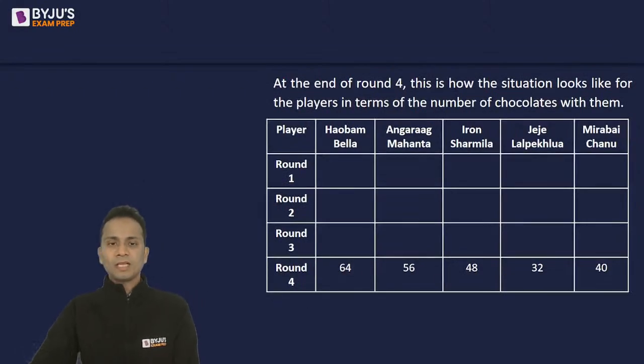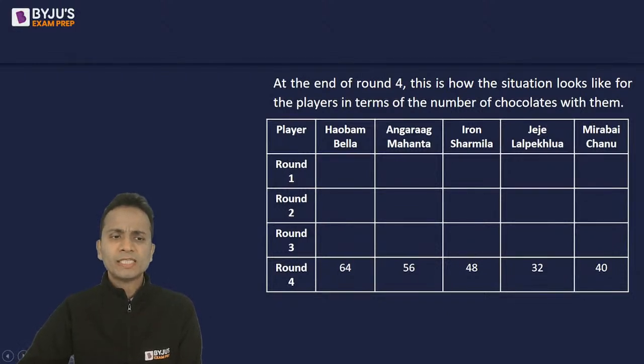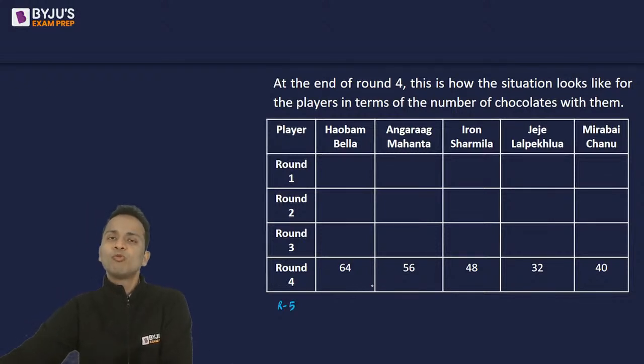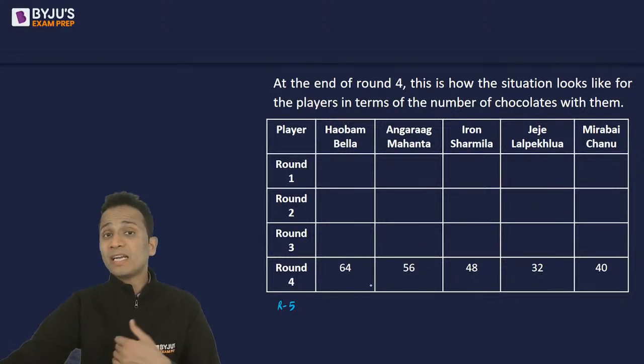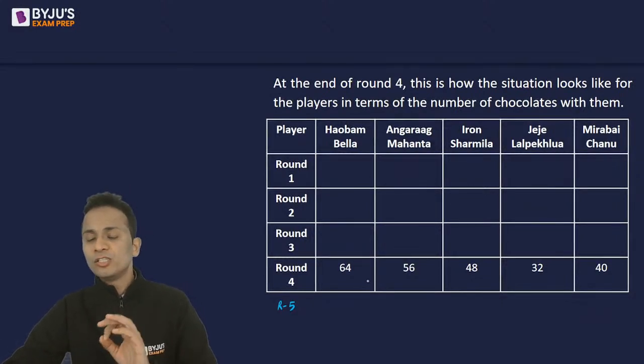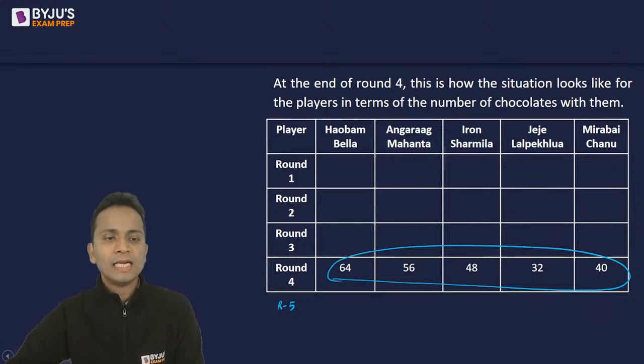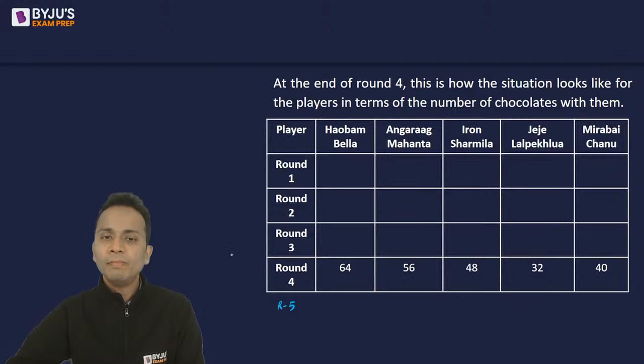All right. Now, those who are unable to understand what will happen, I will help them by playing the next round. We don't have a next round, we don't have round 5. There are only 4 rounds. But if there would have been round 5, तो इसमें होता क्या? Now, at the end of round 4, these are the number of chocolates with the players. And who has the highest number of chocolates? Bella has the highest number of chocolates, 64.